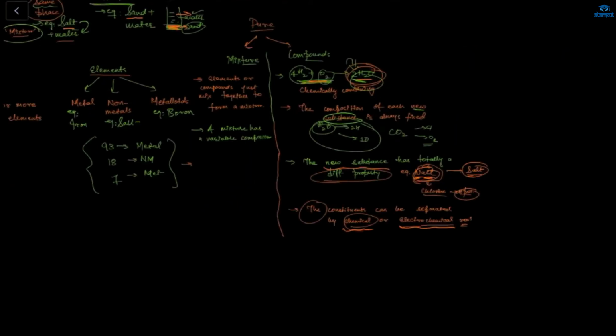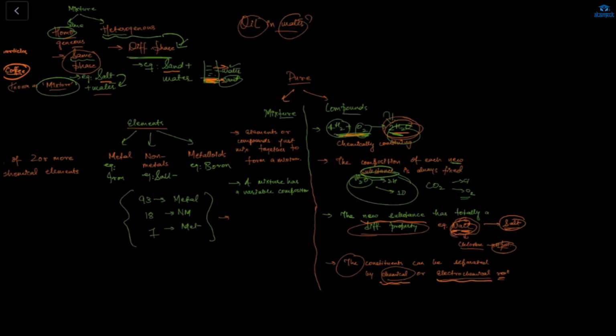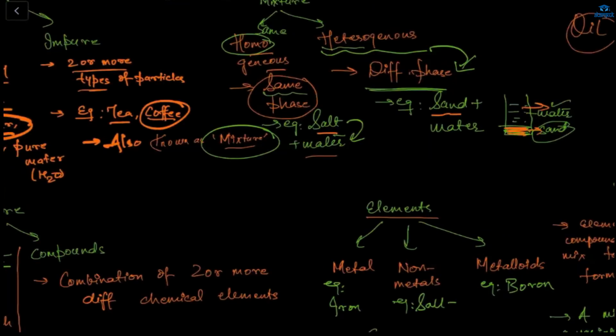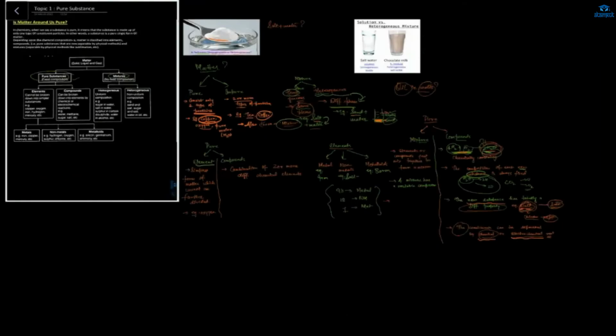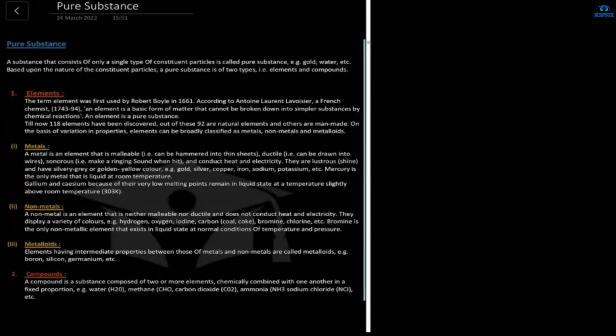Bye. Here in the impure, where is the impure substance? This is impure. And in impure, we have two things, the homo and the hetero one. Okay, first let us go through these notes. In pure, we have three things. Pure is subdivided into two parts, the elements and the compounds, and the elements are subdivided into three parts, the metals, non-metals, and the metalloids.